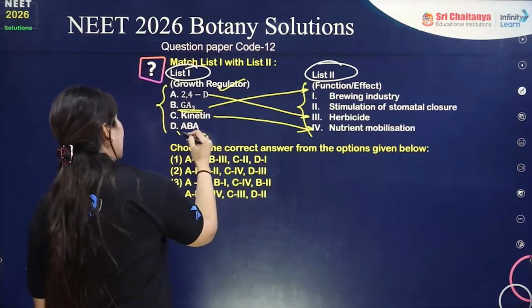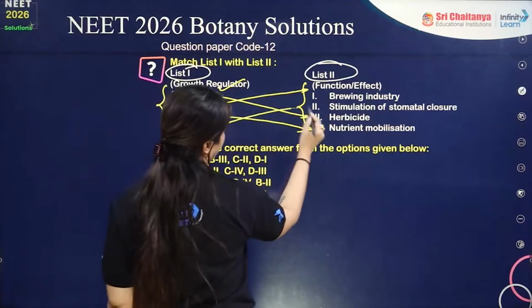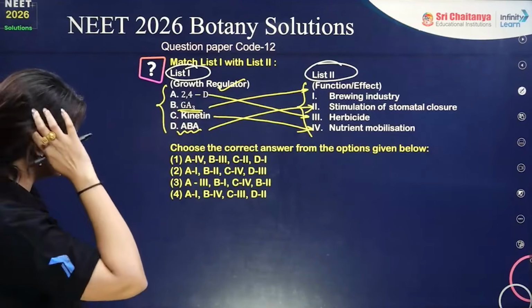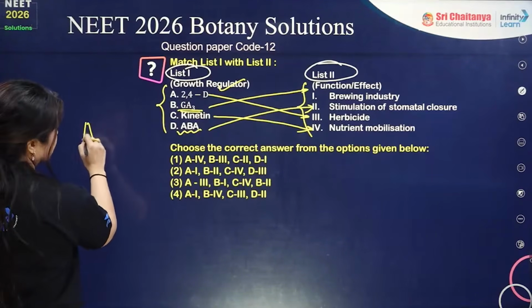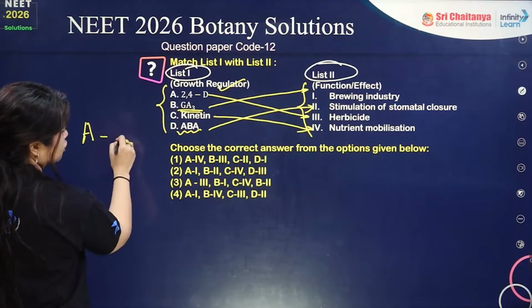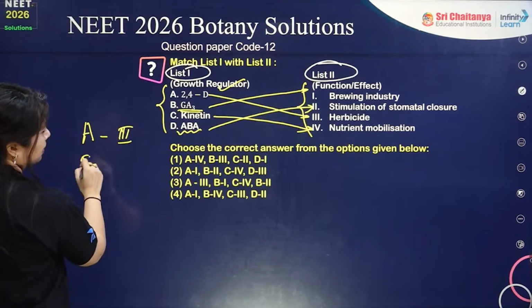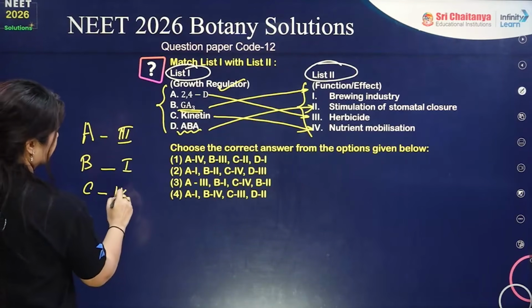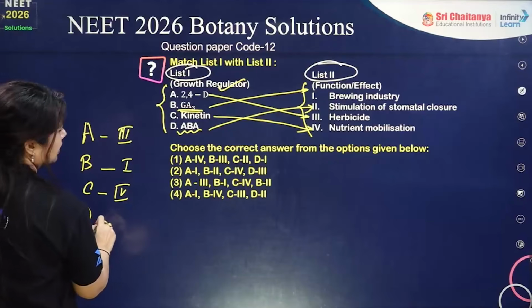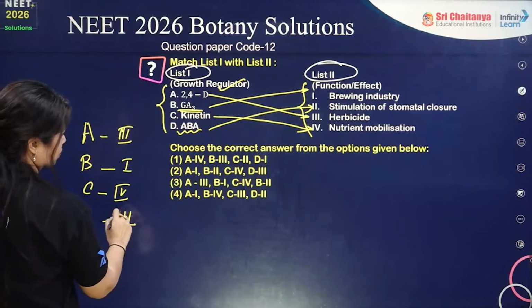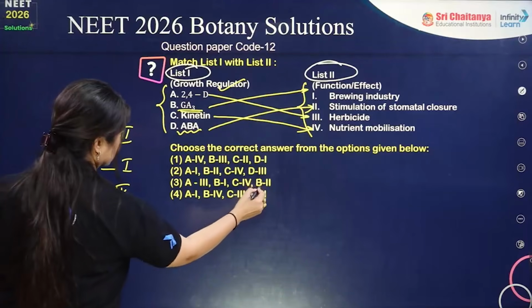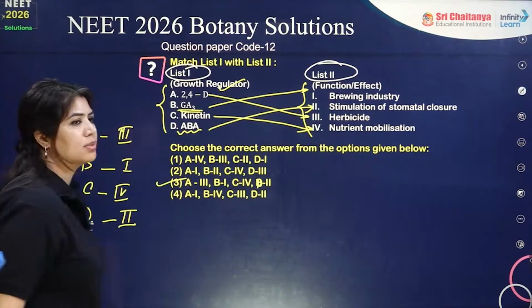Then we have abscisic acid, which acts as a stress hormone, and stimulation of stomatal closure will be there. So A, which is 2,4-D, has to be 3. B has to be 1. C has to be 4. And D has to be 2. Okay, answer is option number 3.